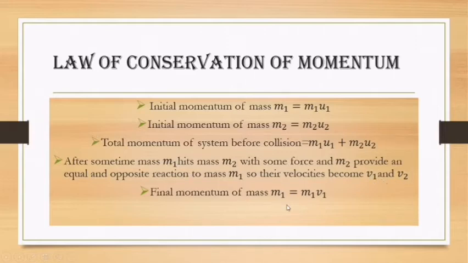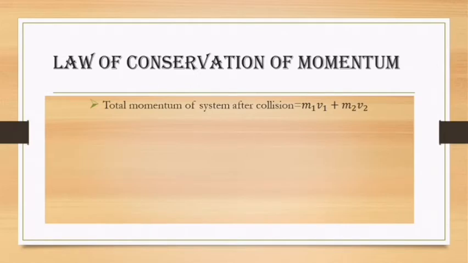The final momentum of mass m1 is m1 v1 and the final momentum of mass m2 is m2 v2. So the total momentum of the system after collision is m1 v1 plus m2 v2.